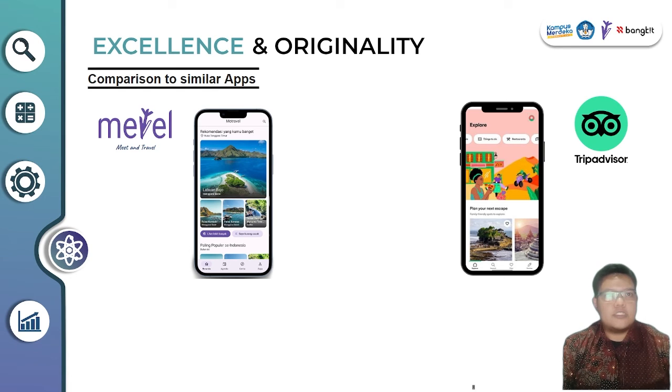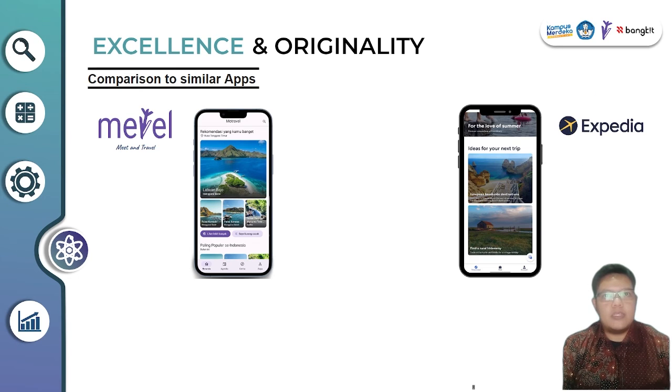One of which is the recommendation feature based on outfit. Then the last one is the new application from Expedia, which only has a recommendation feature based on search category. From the comparison of the three applications, it can be judged that Mevel has a superior system.